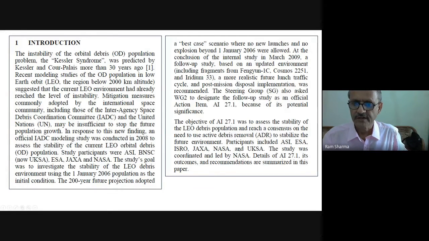The study was coordinated and led by NASA. That I told you, Dr. Leo, he was a very excellent person, very nice person. And they had come to India also.